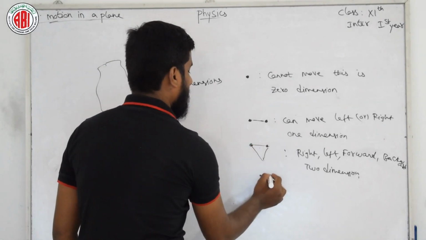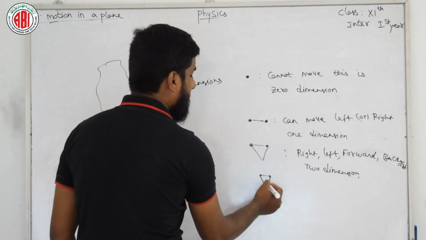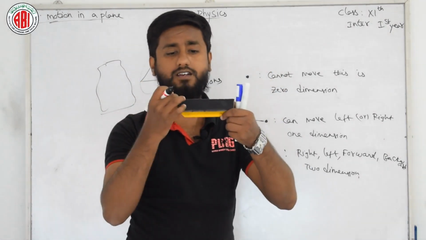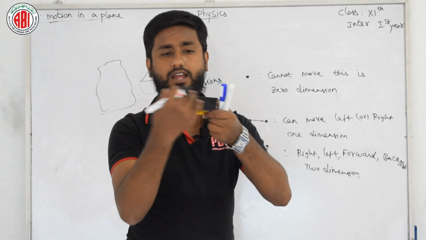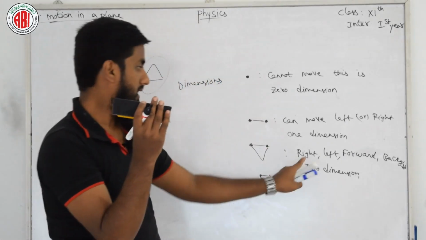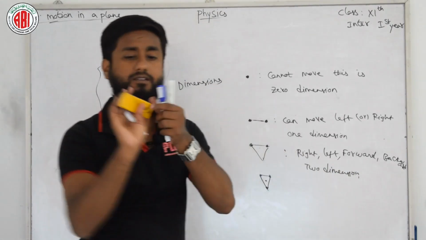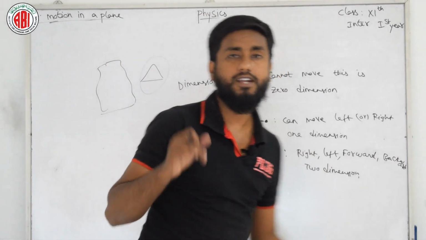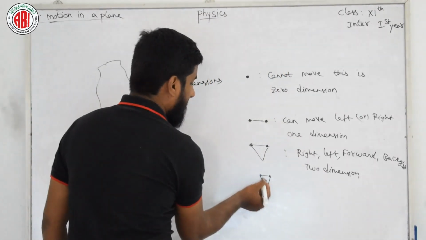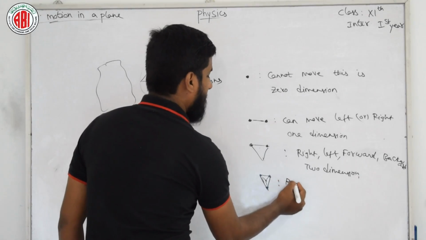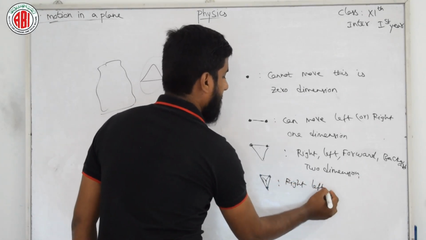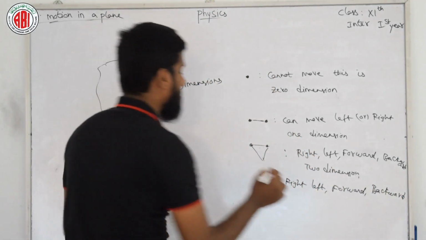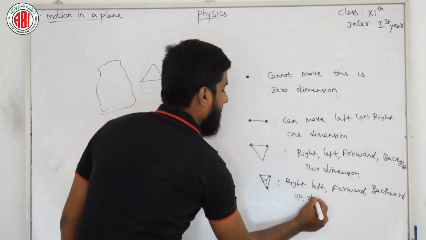For 3 dimension we have these 3 dots, after that we have one more dot behind this. This is a duster, it has 1, 2, 3, 4 or whatever I may tell these dots. This can only go right, left, forward and backward, but at the backside I am considering one more dot, meaning it has height also. In 3 dimension we will get height also. So in this case we can say right, left, forward, backward, and we have 2 more directions with us, up and down. This is nothing but 3 dimension.